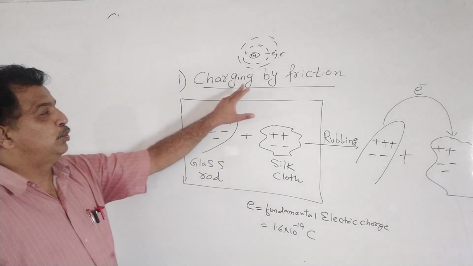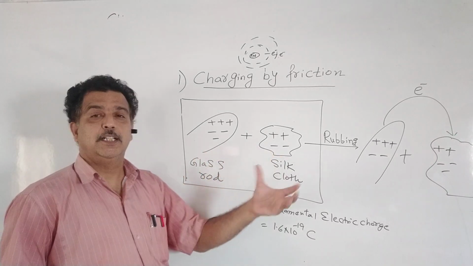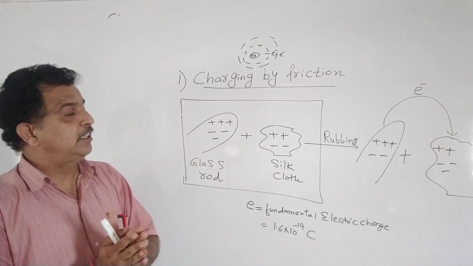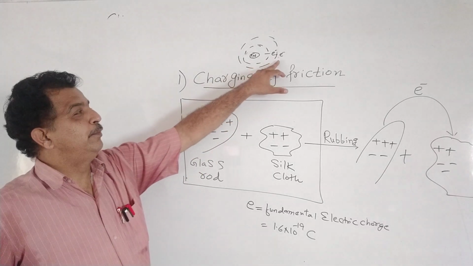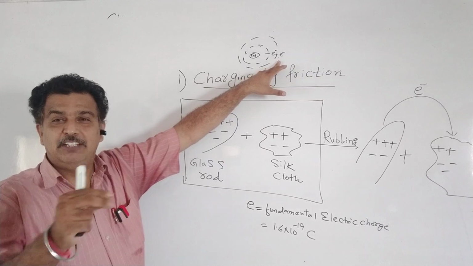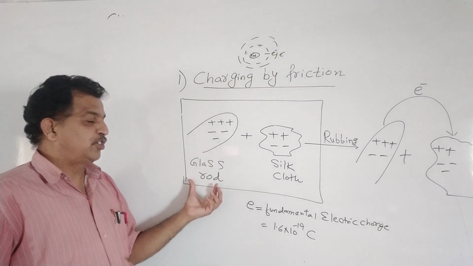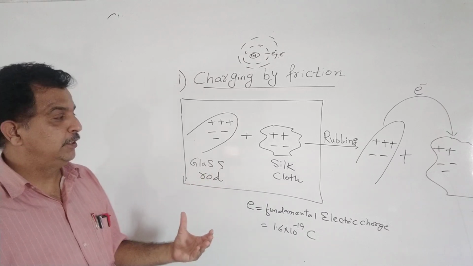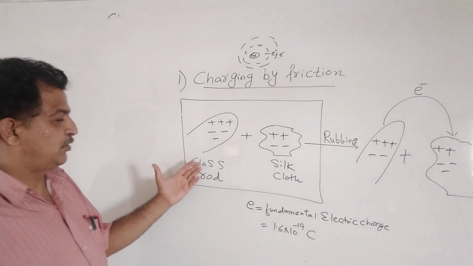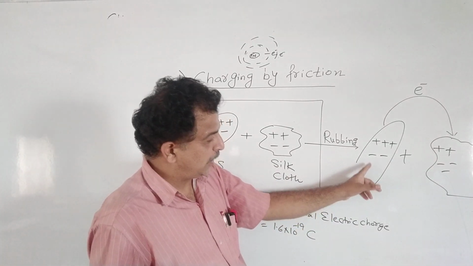Whenever we do charging by friction, heat is generated. When two bodies rub together, heat is generated. This heat is sufficient to remove an electron from the outermost orbit of any one substance. Here, it has been found that the glass rod loses an electron, and this electron is transferred from the glass rod to the silk cloth.